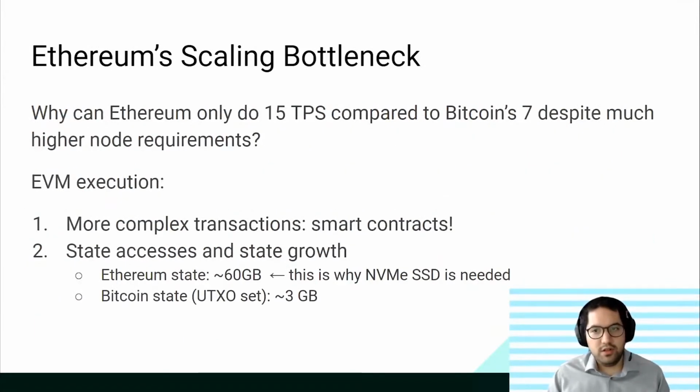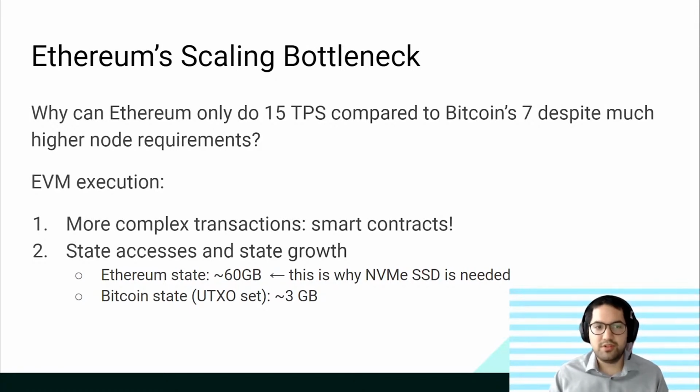So let's see how Ethereum's scaling bottleneck compares to Bitcoin's. How does it manifest? Despite the fact that presumably you can say the decentralization of Ethereum is less because the cost of a full node is much more than Bitcoin's, why is it that Ethereum can only do twice the TPS? You can do 15 to Bitcoin's 7. And the answer is that it's because of EVM execution. You can do much more complex smart contracts on Ethereum than you can do in Bitcoin. And the second thing, and this is the big one, is state accesses and state growth.